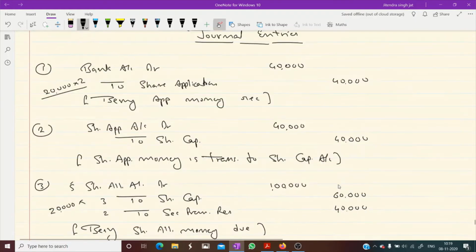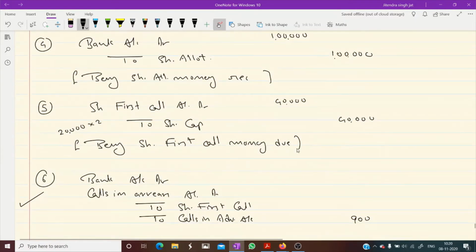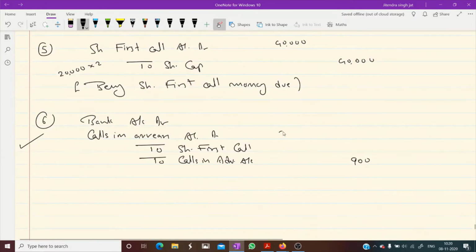Now we record calls in arrears. How much money is not received? 1000 shareholders have not paid 2 rupees. First call is 2 rupees. So 1000 into 2, 2000 rupees is not received. So the money which is not received is debited. Point is clear, dear children? It is very clear, dear children.